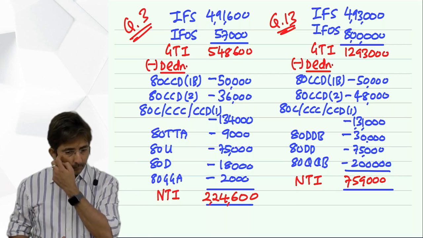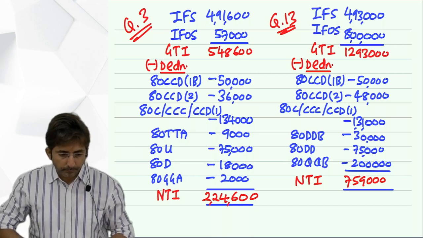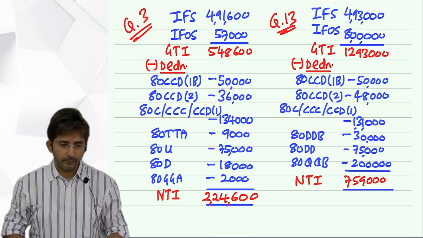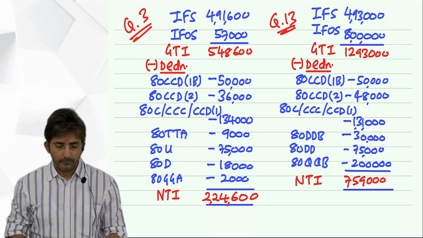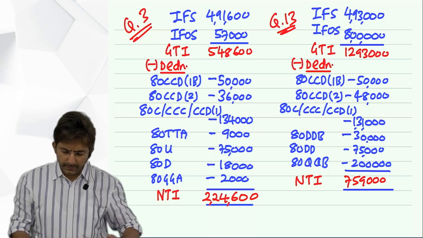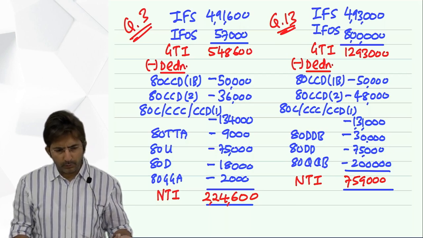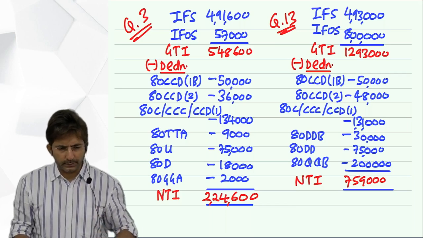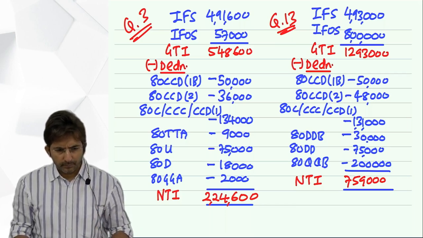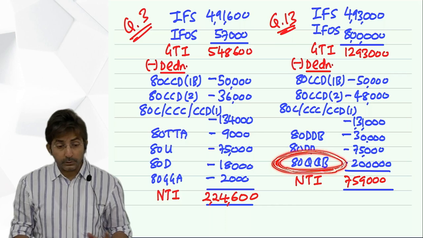Sir, I have a doubt. Sir, for heads of income, we have to prepare a statement and give them a note number. Yes. And for other workings also we have to give a note number. Yes, wherever, for example, for 80QQB, if you prepared a working note, give a note number for that. Note 1, note 2, note 3. But if I give note number 1 to income, so what? Not the same note number.